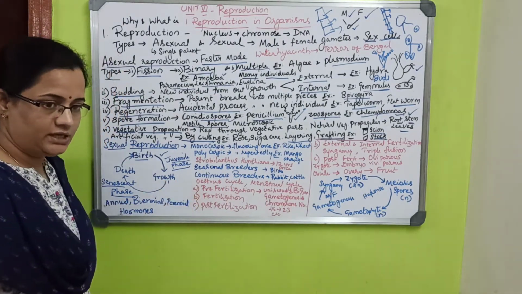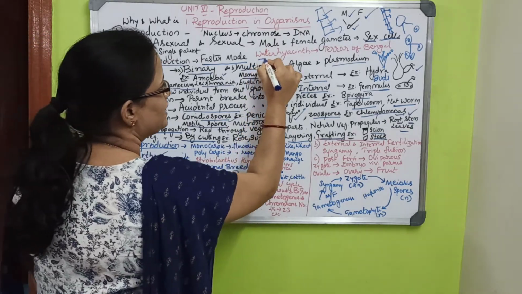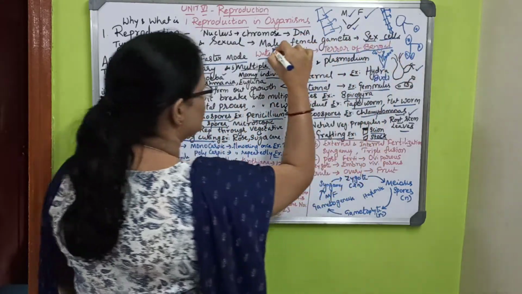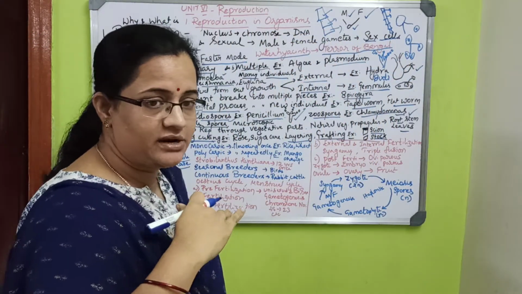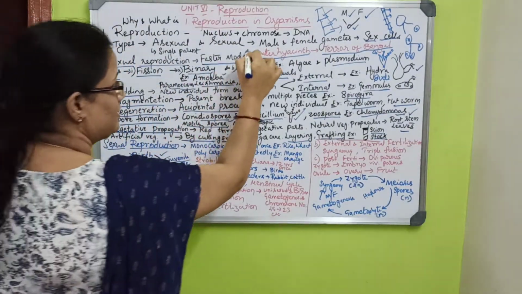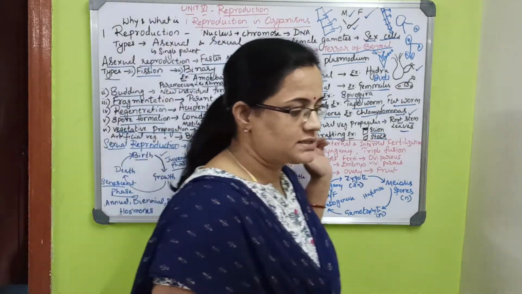These will come for NEET. They will ask especially about water hyacinth, which undergoes asexual reproduction and covers whole water bodies, the terror of Bengal. That is the most repeated example they ask in NEET.